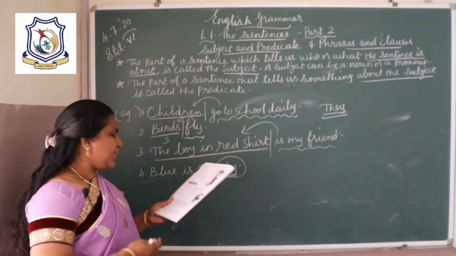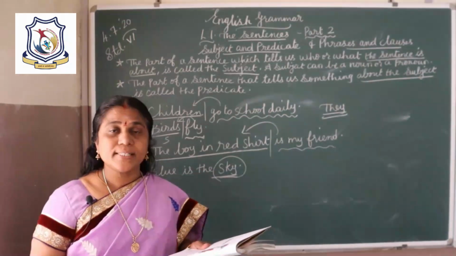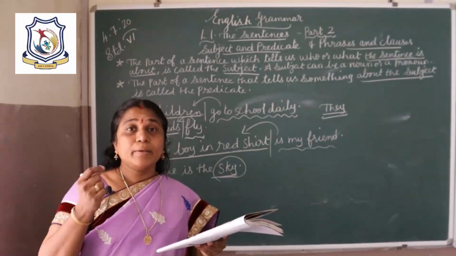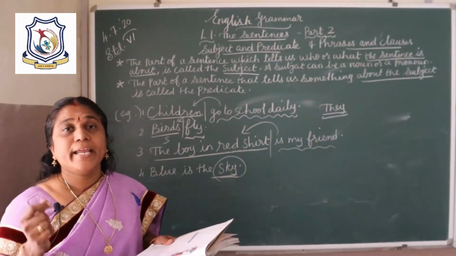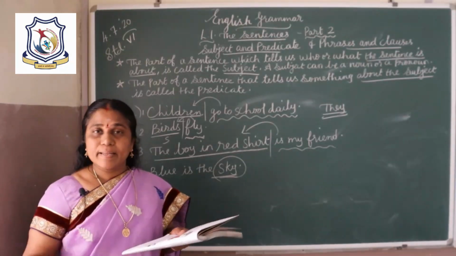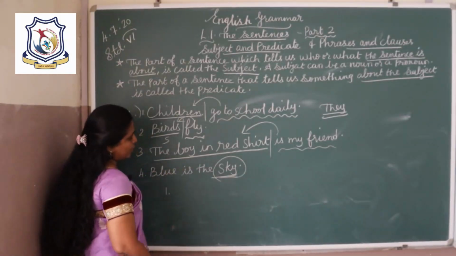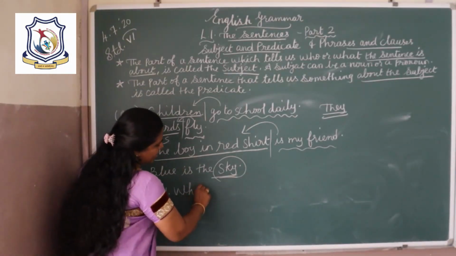Then remember, we do not use the subject in the beginning of the sentence in interrogative, imperative and exclamatory sentences. For example, interrogative sentence, where are you going?